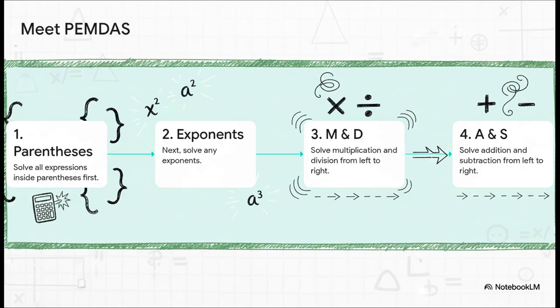Now, to remember these rules, most of us probably learned a handy acronym in school, PEMDAS. So that's parentheses first, then exponents. But here's the crucial part, the part so many people forget. Multiplication and division, they're partners. They're on the same level of importance. You just solve them as they appear, from left to right. And guess what? The exact same rule applies to the final step, addition and subtraction. They're partners too. It's not always addition first. You just solve whichever one you see first as you read the line.